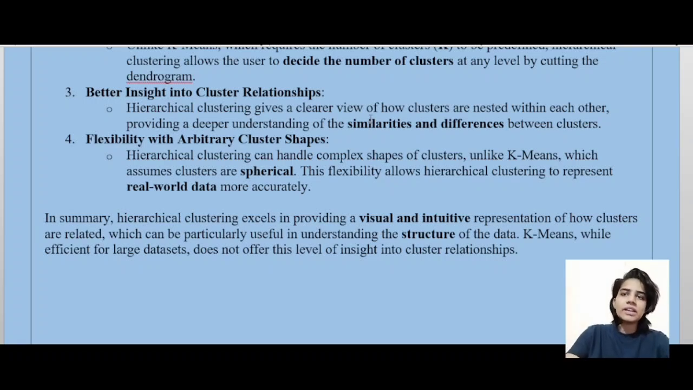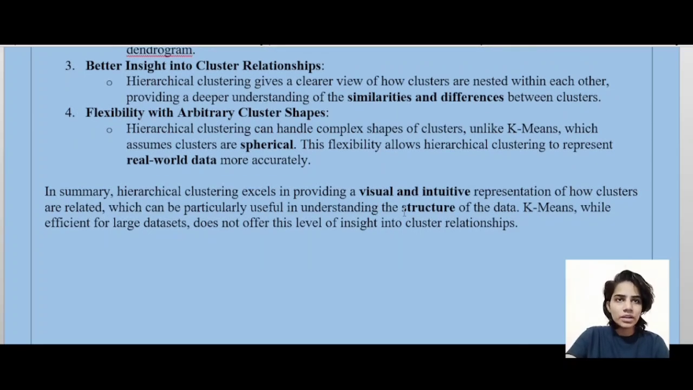So in summary, hierarchical clustering excels in providing a visually intuitive representation of how clusters are related, which can be particularly useful in understanding the structure of the data. K-means, while efficient for large datasets, does not offer this level of insight into cluster relationships.